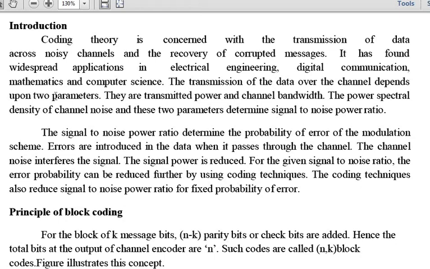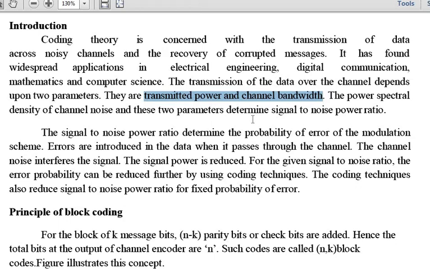The transmission of data over the channel depends upon two parameters: the transmitted power and the channel bandwidth. Depending upon these two parameters, we can say that a particular error has occurred in your channel. I'll repeat this once again. The transmission of data over the channel depends upon two parameters. The first is how much transmitted power you are using, which tells up to which distance you are using the transmission, long distance or short distance, as well as the channel bandwidth.